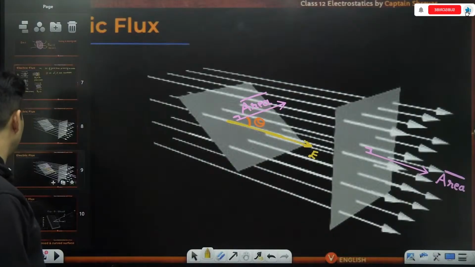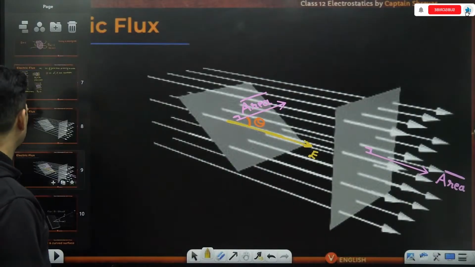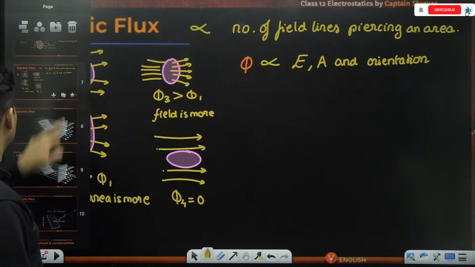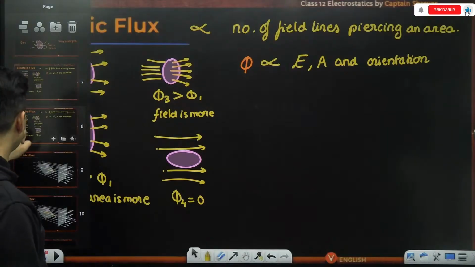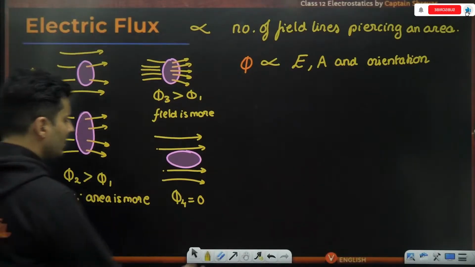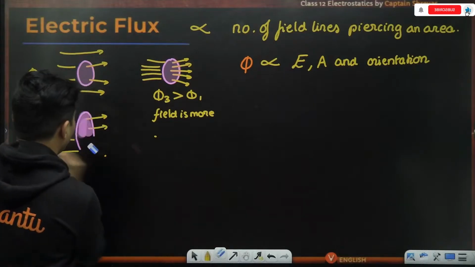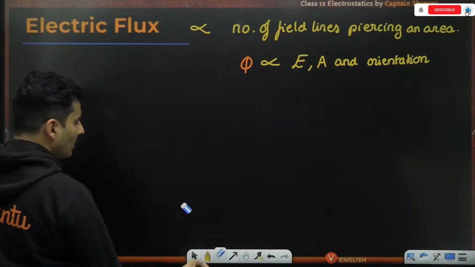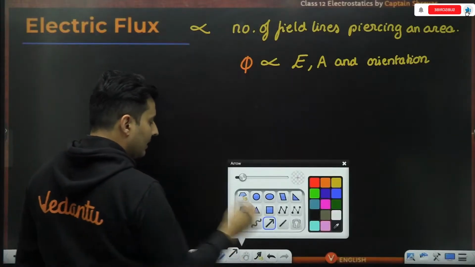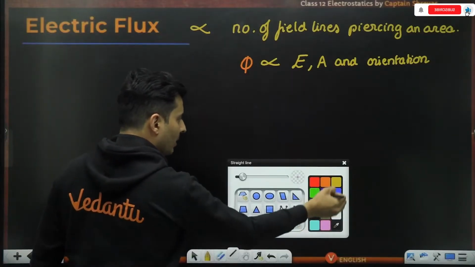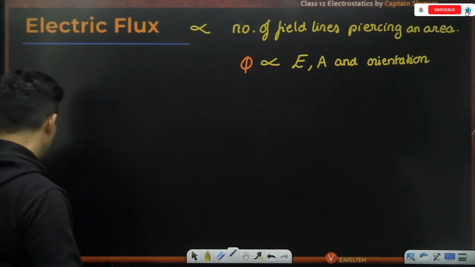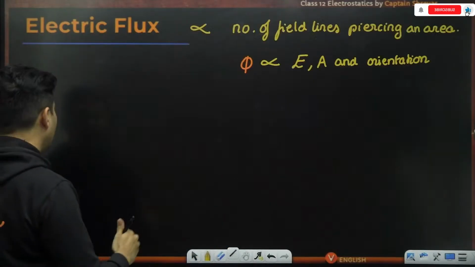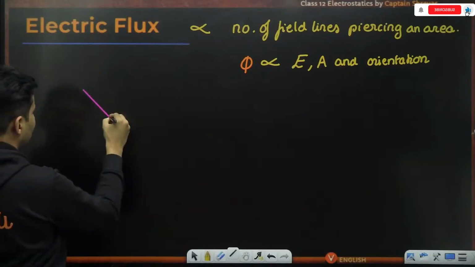The answer is simple. Let me show you how. Imagine this. Let me take this slide again. So it definitely depends on the orientation. So how do I decide that? See guys, imagine I take the side view of it, the same diagram, but I'm seeing the side view of it. Maybe it looks like this.